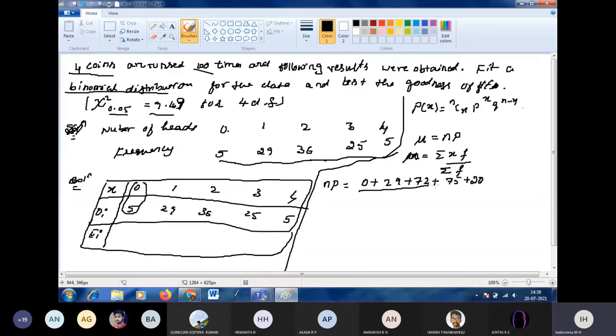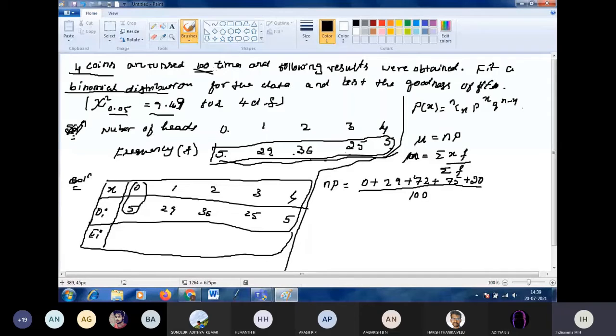Divide by the sum of frequencies. What is the sum of frequencies? 5 plus 29 plus 36 plus 25 plus 5 is 100, because the coin is tossed 100 times.